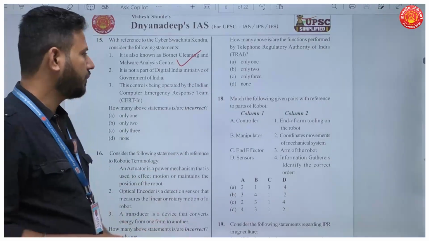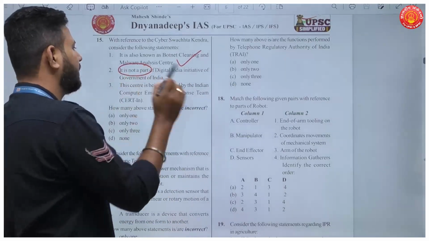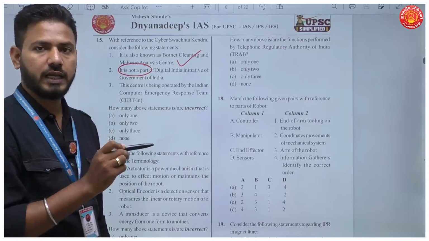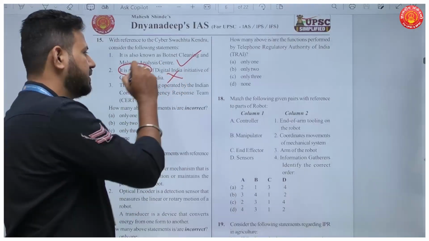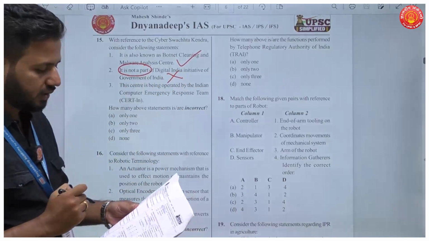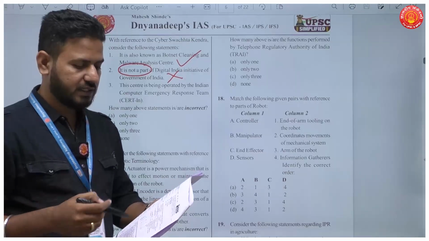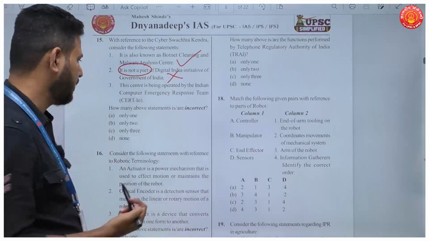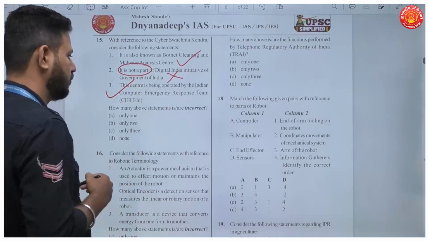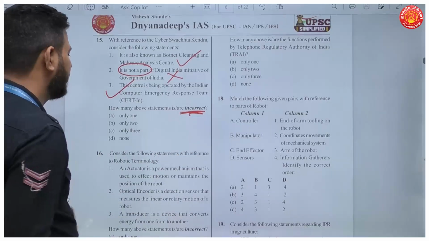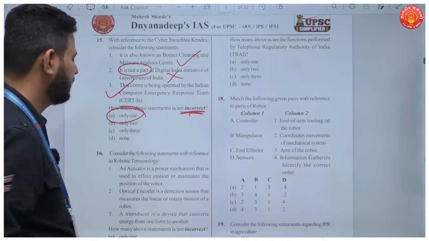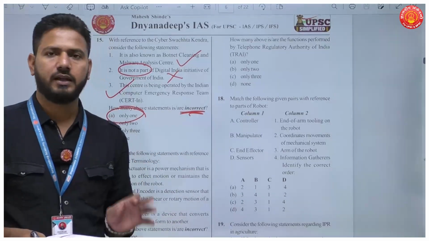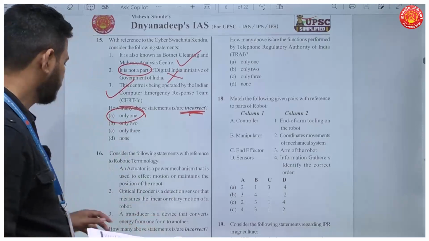It is not a part of Digital India. So it says not a part of Digital India, which is wrong. It is actually a part of Digital India. Okay. The third statement is this center is being operated by CERT-In. This statement is also true. So how many statements are incorrect? Only one statement in this question. So your answer has to be A. Okay.